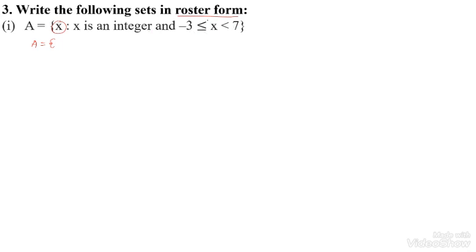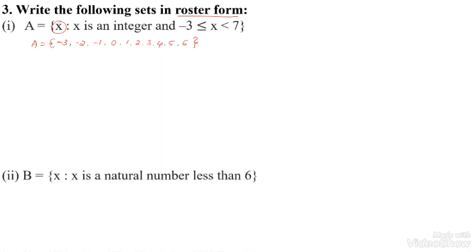Here the less than or equal to symbol means you have to take -3. Here, less than means we are not considering the element 7. So I can take -3, -2, -1, 0, 1, 2, 3, 4, 5, 6. The elements present in set A are -3, -2, -1, 0, 1, 2, 3, 4, 5, 6. This is the roster form for the given problem.